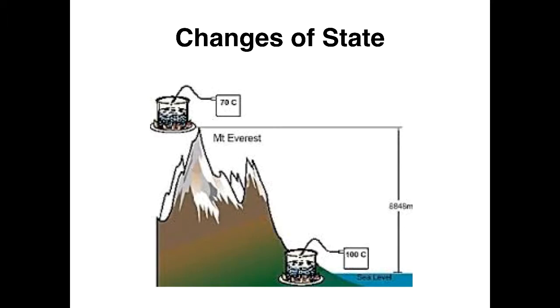Now, as it turns out, because of the difference in atmospheric pressure at higher altitudes, the boiling point decreases with an increase in altitude. And this is because the boiling point is the point at which the vapor pressure is equal to atmospheric pressure. So if atmospheric pressure changes significantly, as it would on the top of Mount Everest, then the boiling point will change. At sea level, the boiling point is 100 degrees centigrade for water. And at the top of Mount Everest, the boiling point would be 70 degrees centigrade.